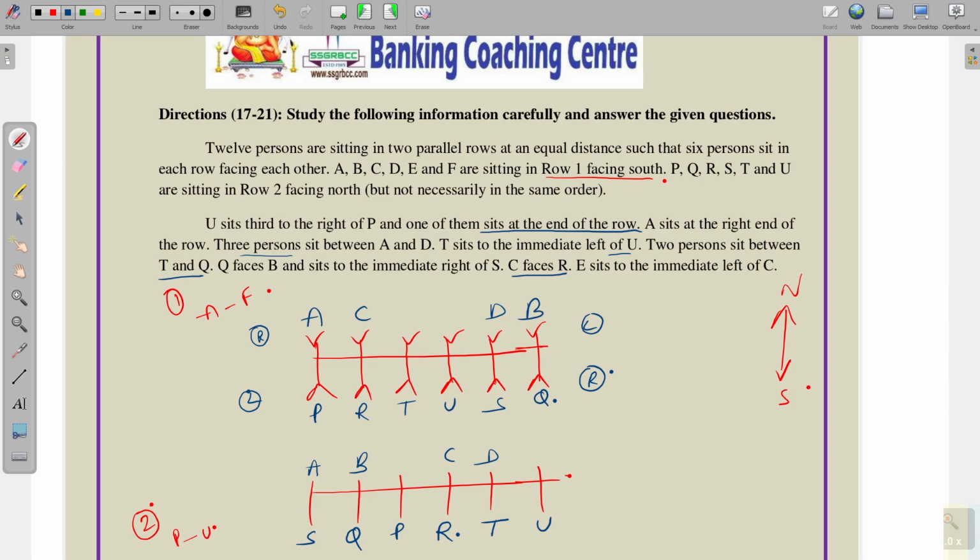E sits to the immediate left of C. So in possibility 2, immediate left of C we have D here. So this is not correct. Here we have D, sorry, not D, it is E. E is coming here. Only one person is left, that is F. Okay, this is the final output of the puzzle. So let's copy this.